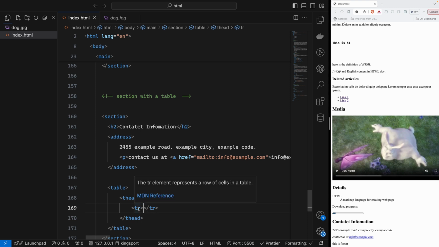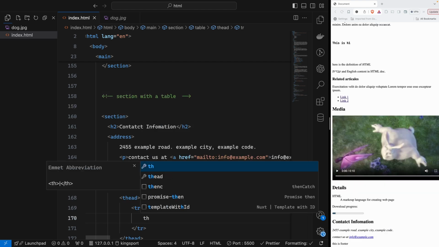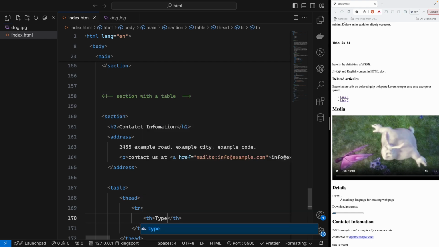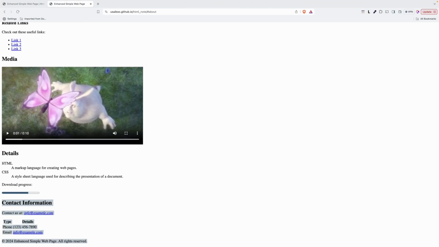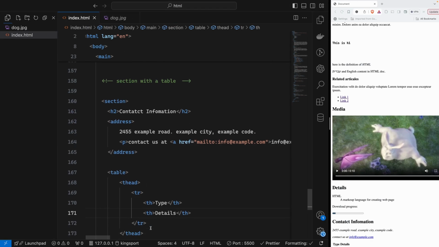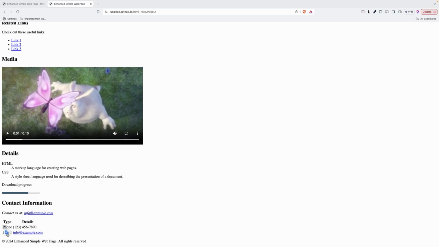Here I will show you. This is like a table row of cells. Okay, so table row. Then inside the table row you will have th. So that th will be type, and then another th will be detail. So as you see, type, table row 1, table row 2. Type will be here phone, and another type will be email, and the value will be that. So this is one row, this is another row.